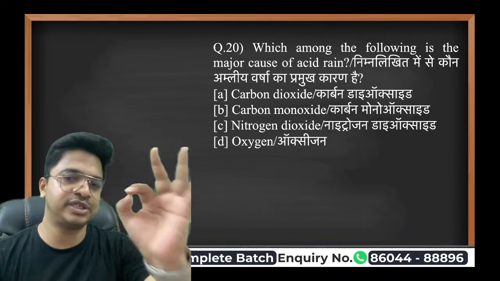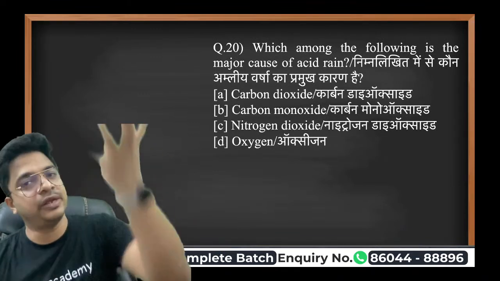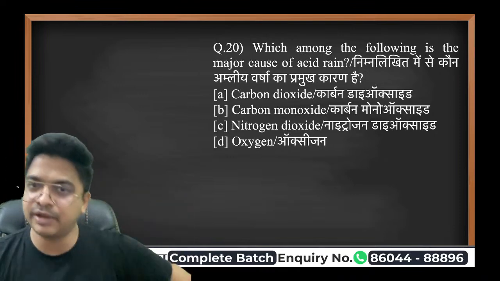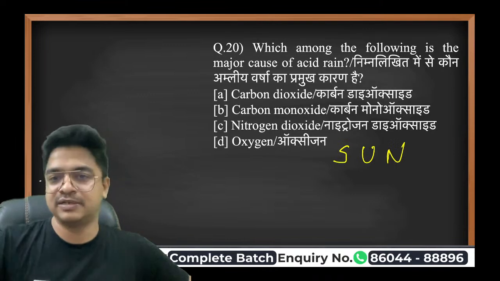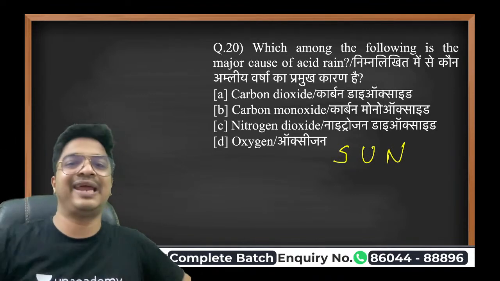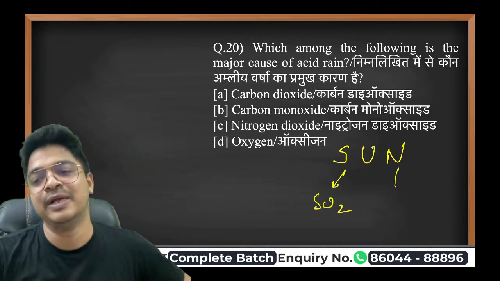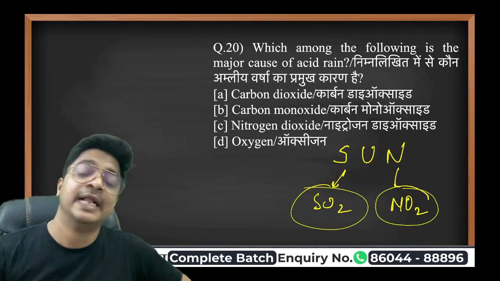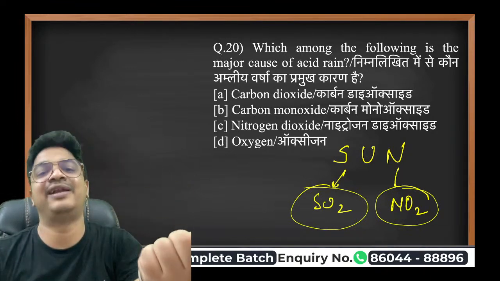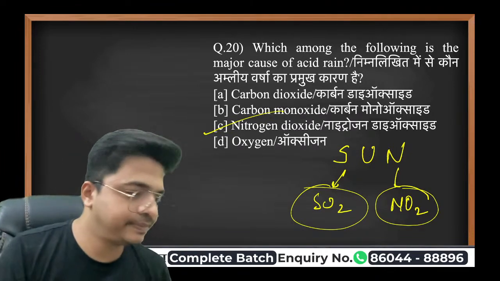Now I'm telling you just one simple shortcut. How does a rain occur? Because of evaporation of the water. How does evaporation occur? Because of the sunlight. So I can say because of sun, the rain happens. So S means SO2, N means NO2. That means these are the only two gases which are responsible for the acid rain. That's it. That's a shortcut. So just check the answers now. Nitrogen dioxide, that is responsible for your acid rain. Clear hai?